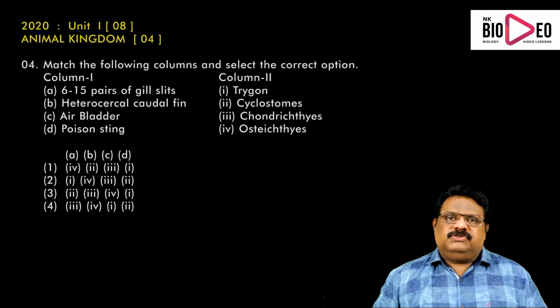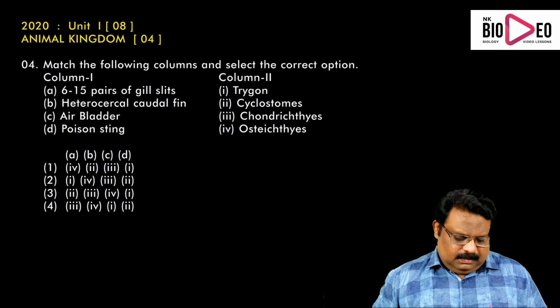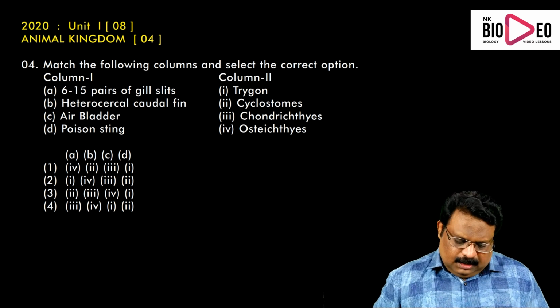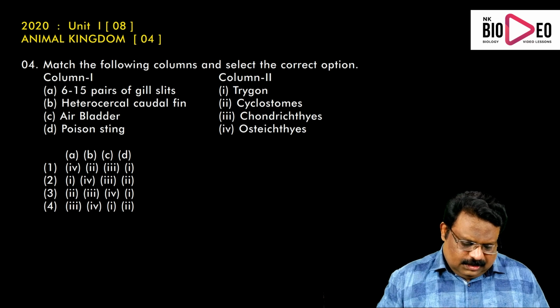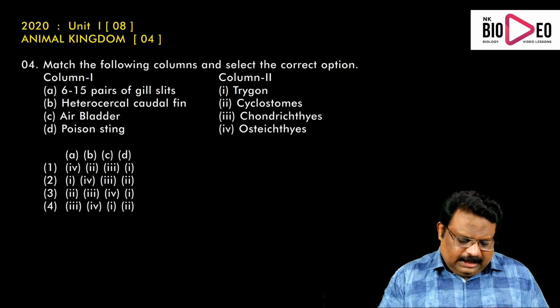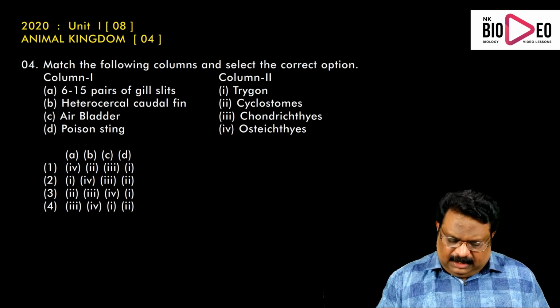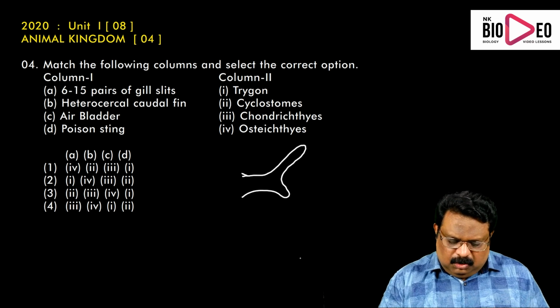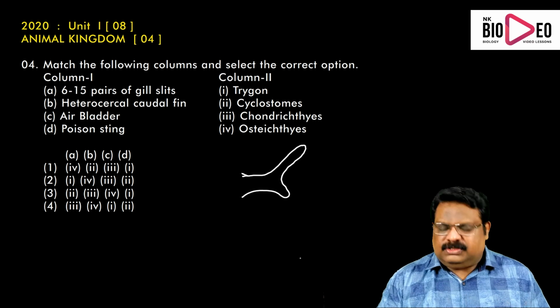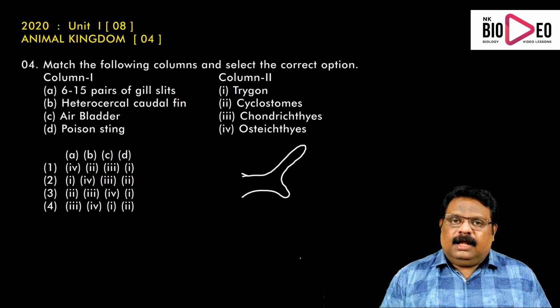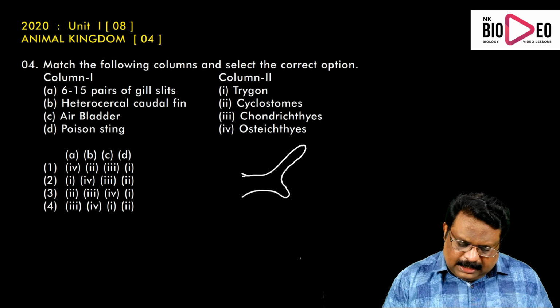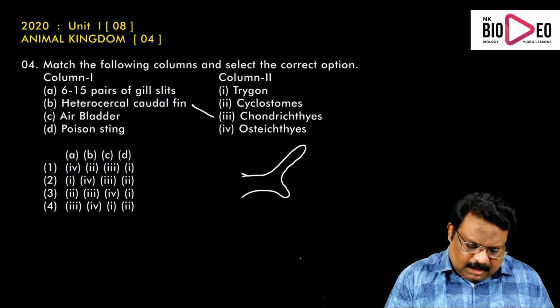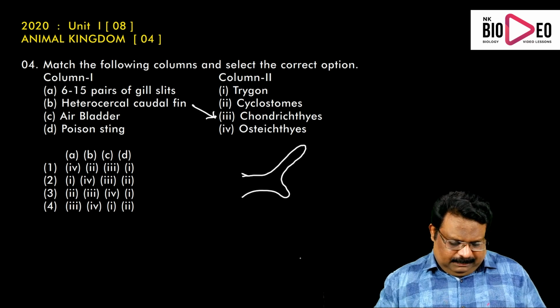Now the last question from animal kingdom. Again a matching type of question. There were four examples and their features: 6 to 15 pairs of gill slits, heterocercal caudal fin, air bladder, poison sting. Heterocercal caudal fin means the tail fin has a long upper lobe and a small lower lobe. The dorsal lobe is long, the ventral lobe is small. It is present in cartilaginous fishes, the Chondrichthyes. So B3.